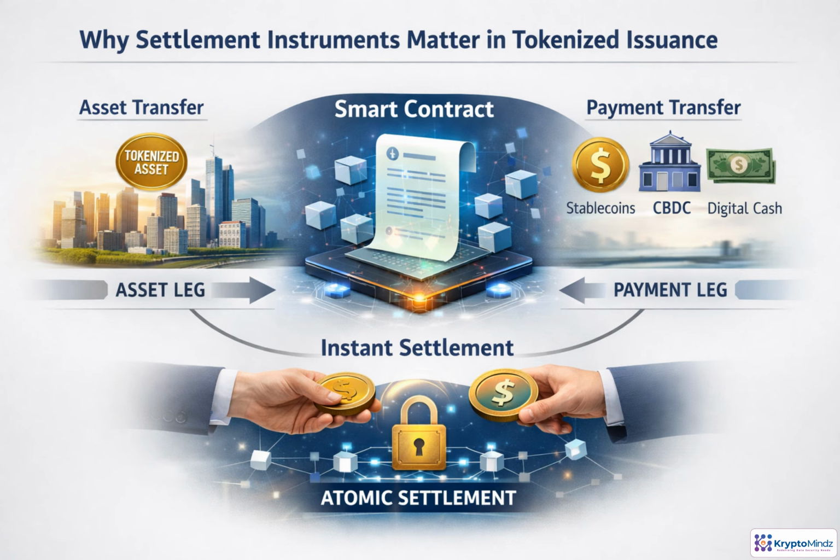Tokenized issuance is not just about moving the security. It also needs a dependable payment leg. A smart contract can coordinate both sides, the investor's funds and the issuer's or seller's tokenized asset. The settlement instrument, whether a stablecoin, CBDC, or tokenized deposit, determines how final, liquid, and enforceable that payment is. The goal is atomic settlement. Either both transfers complete together, or neither does, reducing counterparty risk and operational breaks.